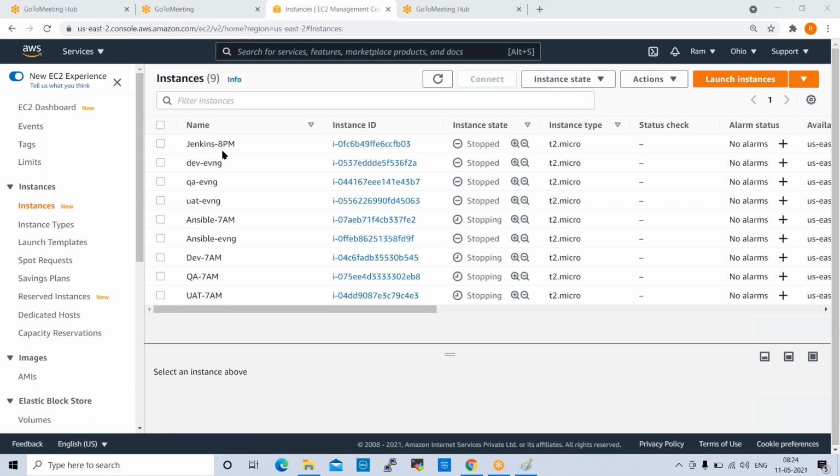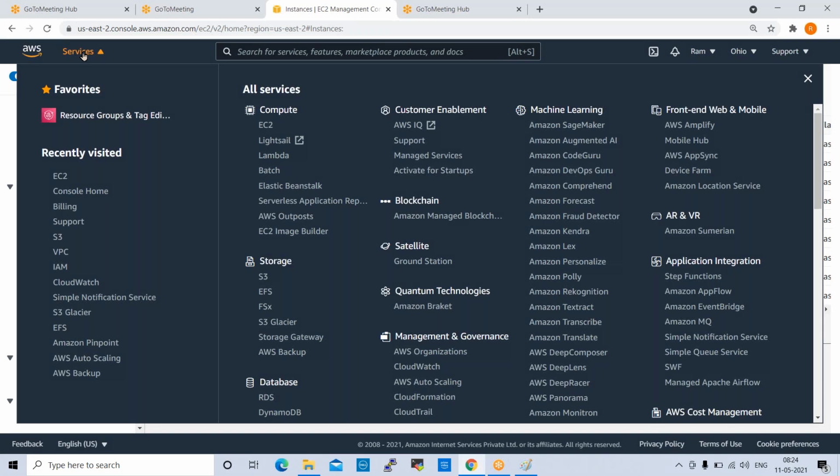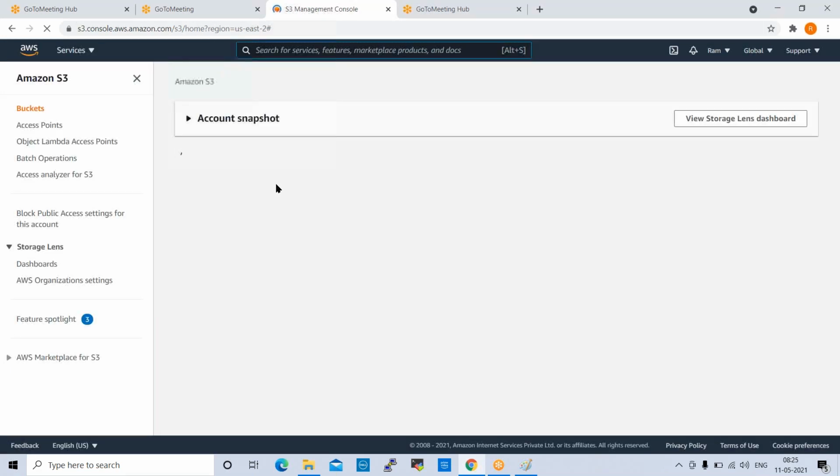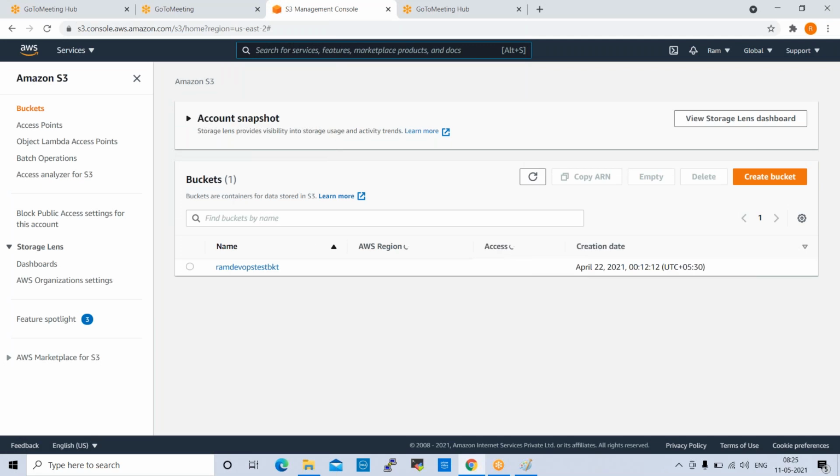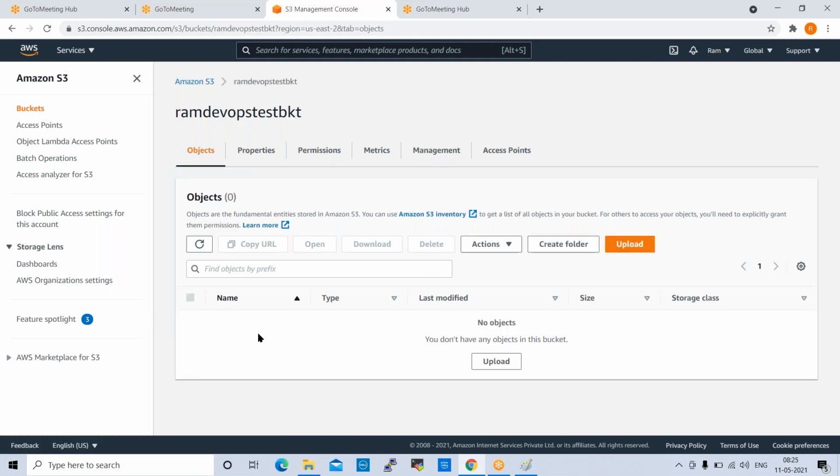Now, if you want to create any S3 bucket, go to Services, click on Services, Storage, click on S3. I already have one S3 bucket. I want to delete this. Just open this.